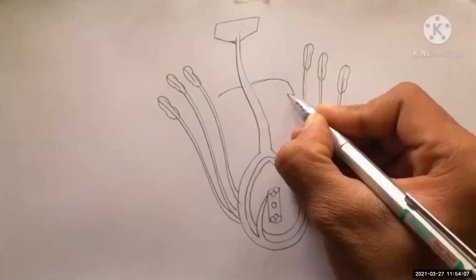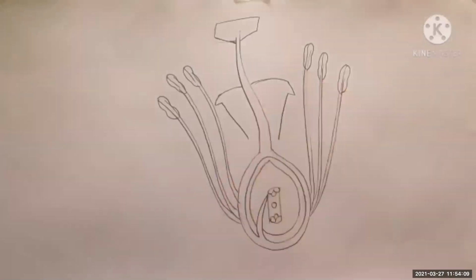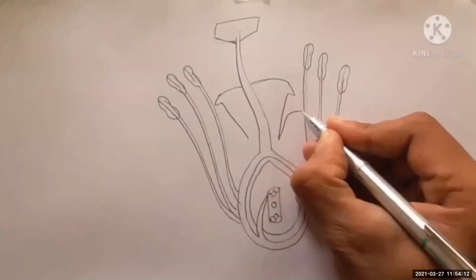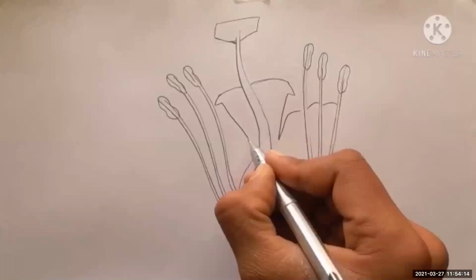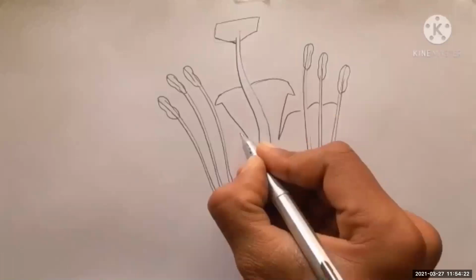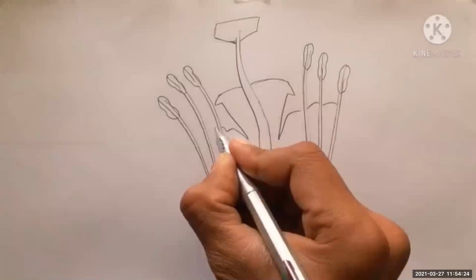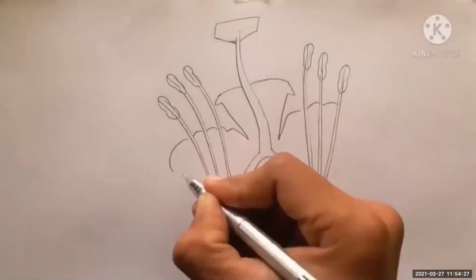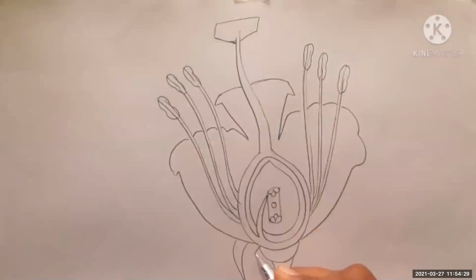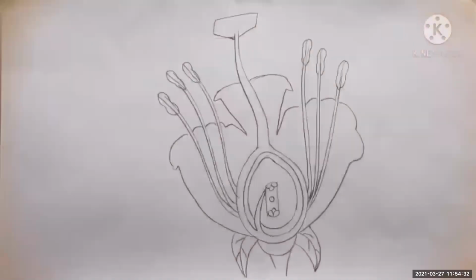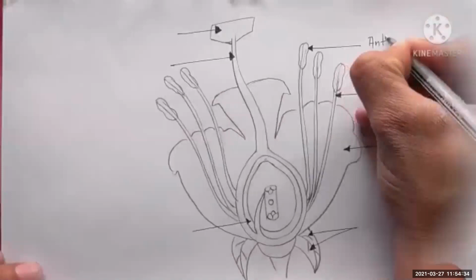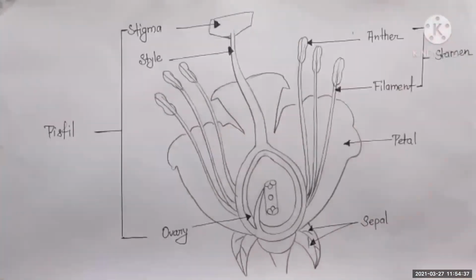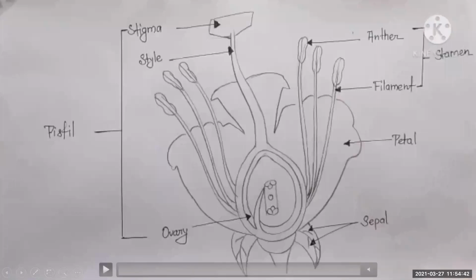He's drawing the petal. Now he is labeling it: anther, filament, petal, gynoecium, androecium, ovary. So in this way, very easily you can draw the diagrams.